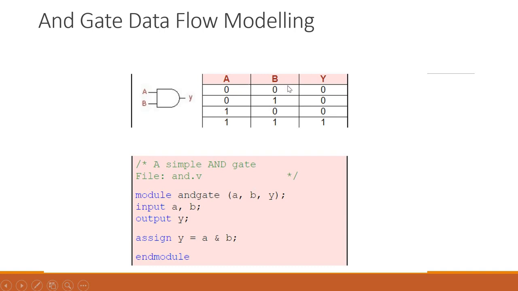And this is the truth table for the AND gate. If both inputs are 0, then the output will be 0. And only if both inputs are 1 will the output be 1. This is the only case where the output will be 1. I just wanted to show you these things, and according to this we are going to code our design.